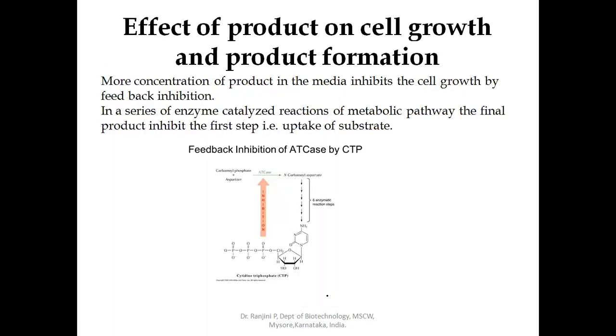Next is the effect of product on cell growth and product formation. More concentration of product in the media will inhibit the growth of the microorganism. This is called feedback inhibition. In a series of enzyme-catalyzed reactions of the metabolic pathway, when the final product is synthesized in the optimum concentration required by the cell, the final product itself will inhibit the substrate uptake, or it will inhibit the first enzymatic transformation. This is called feedback inhibition.